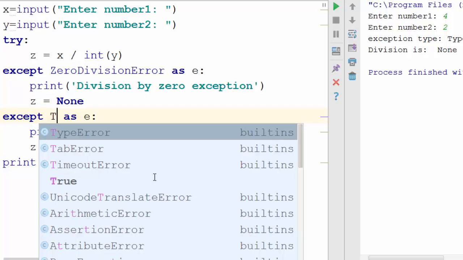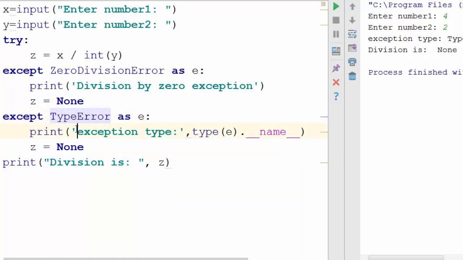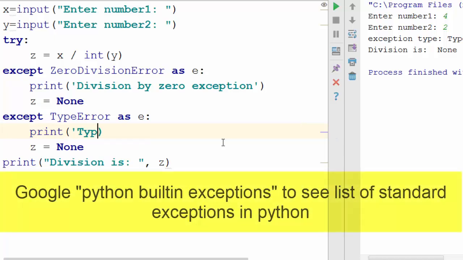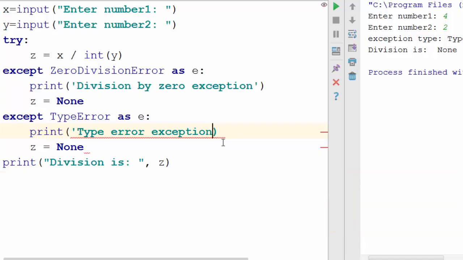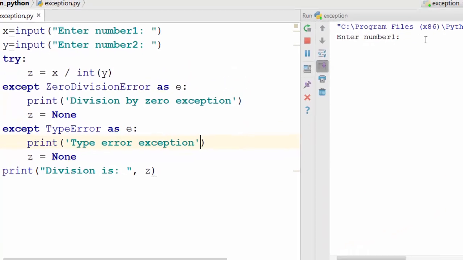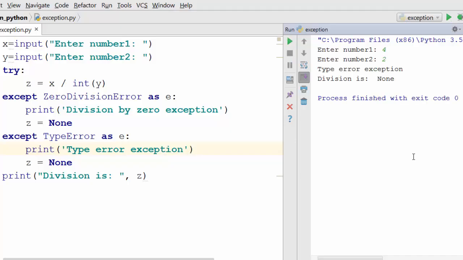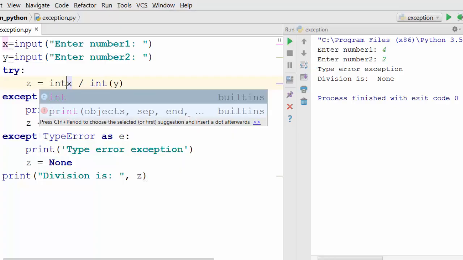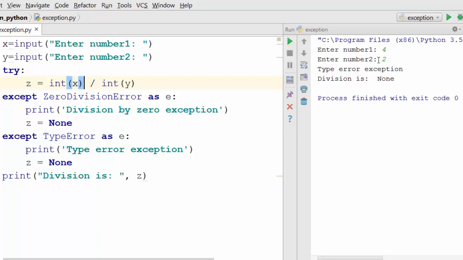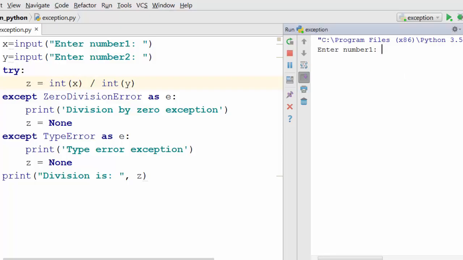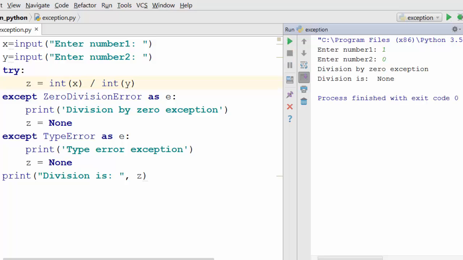So you know what the exception type is, so let's put type error here, and here you can say type error exception. Okay, when you run this, you say 4 divided by 2, you get type error exception. Upon noticing this exception, obviously you will examine your code, you will fix it, and then when you run it again, it just starts working fine. Also, if you have a divide by zero exception, then also it will handle it. So this will pretty much handle all kinds of cases.